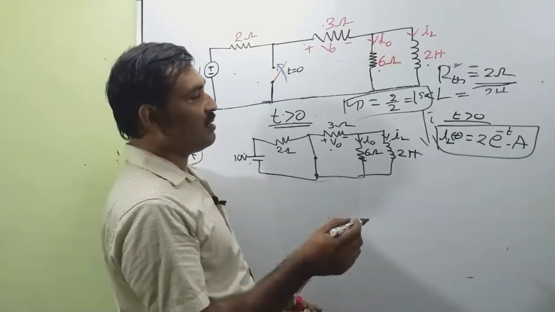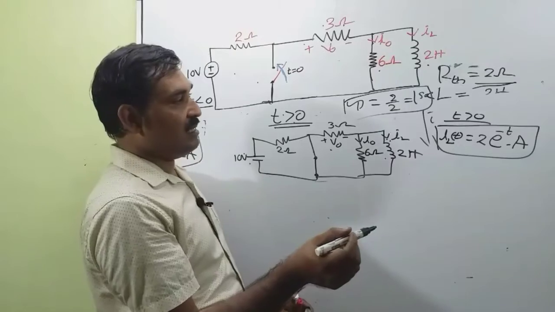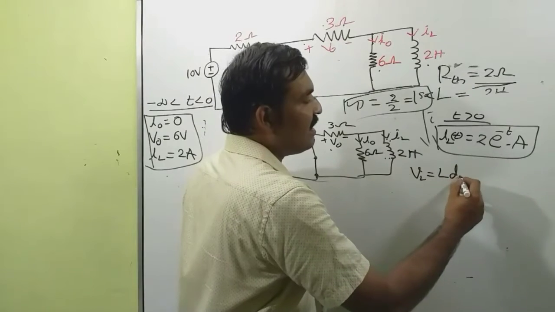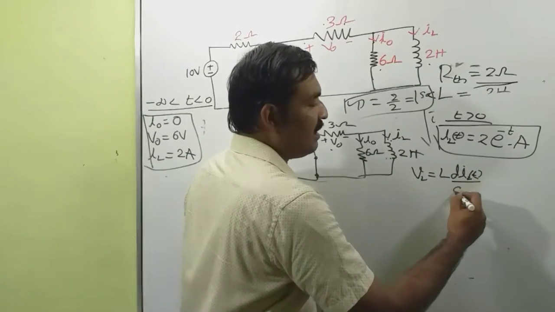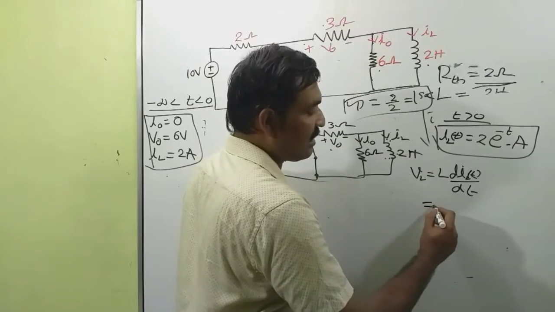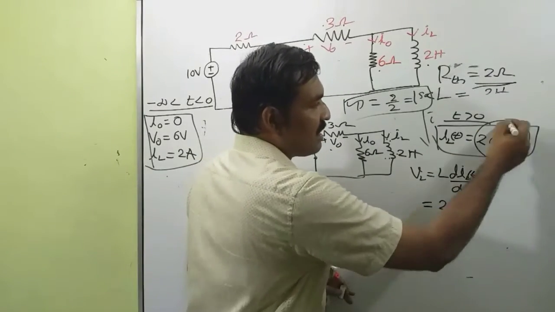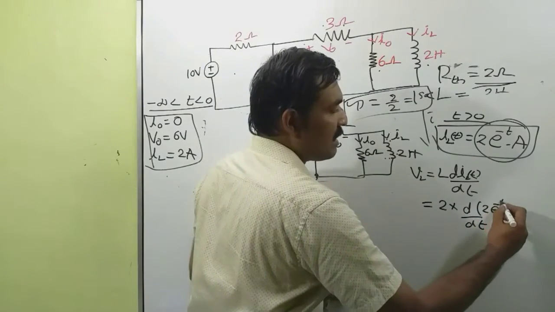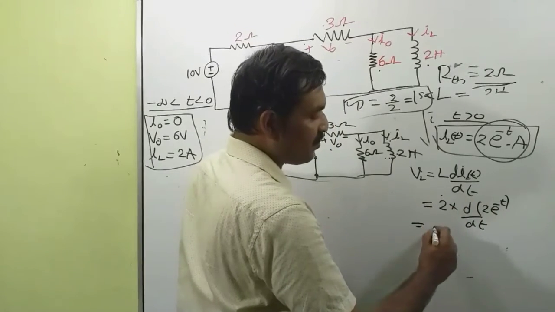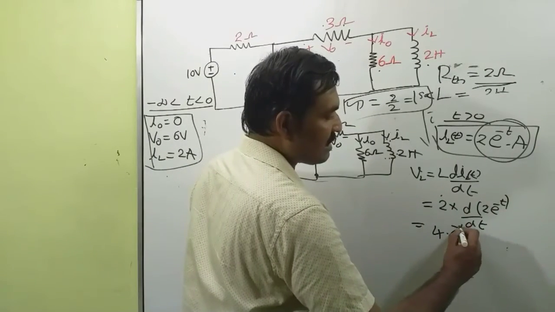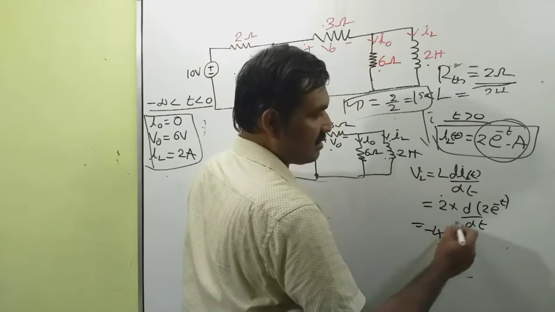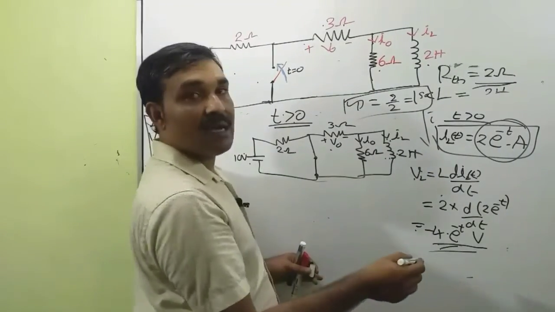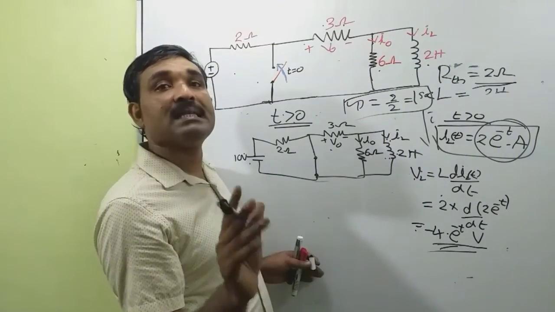Now we want to find the voltage across this inductance. That means the voltage across this inductance, VL, is equal to L di_L by dt. The value of inductance is 2 Henry, so that is equal to 2 into the derivative d by dt of 2 into e raised to minus t. This 2 can be taken outside, so that is equal to 4 into e raised to minus t, with the minus sign, this much volt. So the voltage across this inductance is minus 4 e raised to minus t volt.